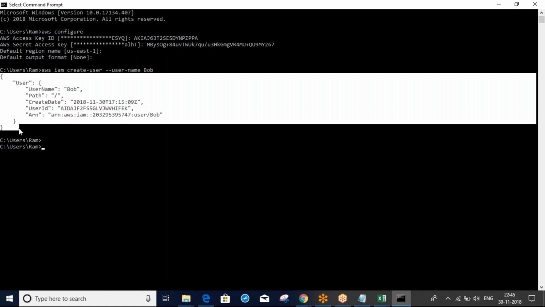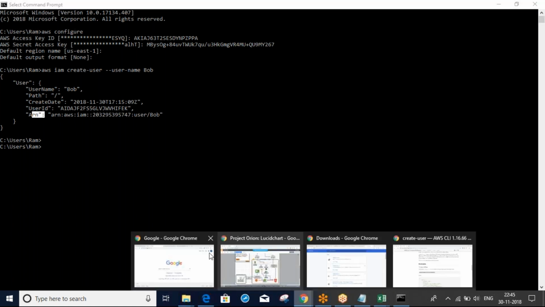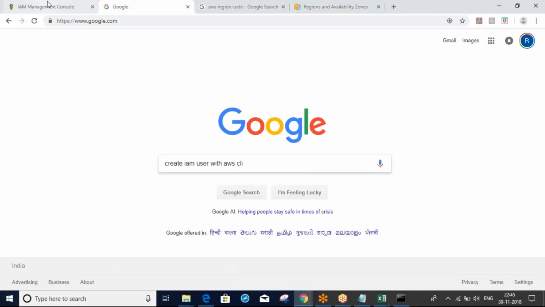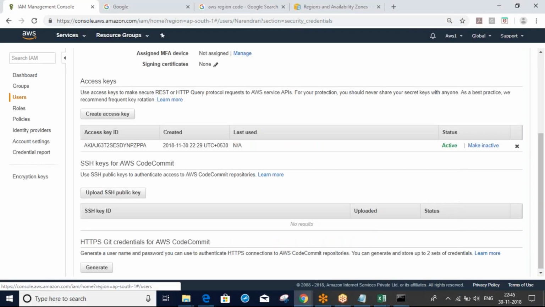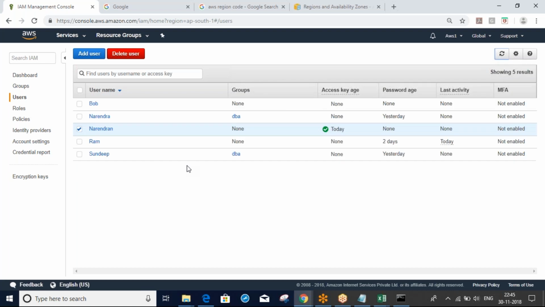If you get output like this, it is correct. User created, username Bob, path the default one, create date, user ID. I'll tell you about the date and ID later. If you go to your console, Users, and refresh, you can see Bob.